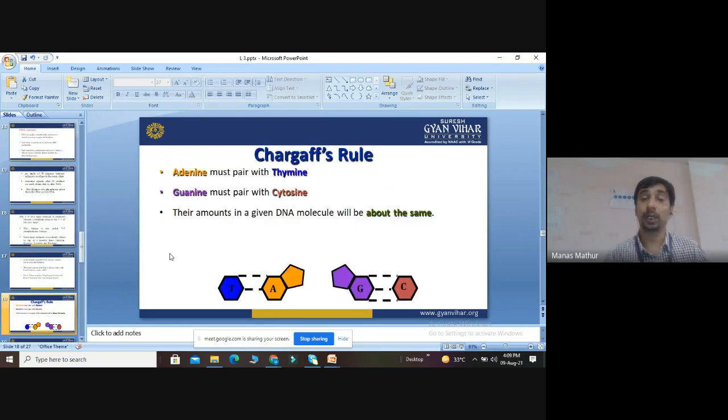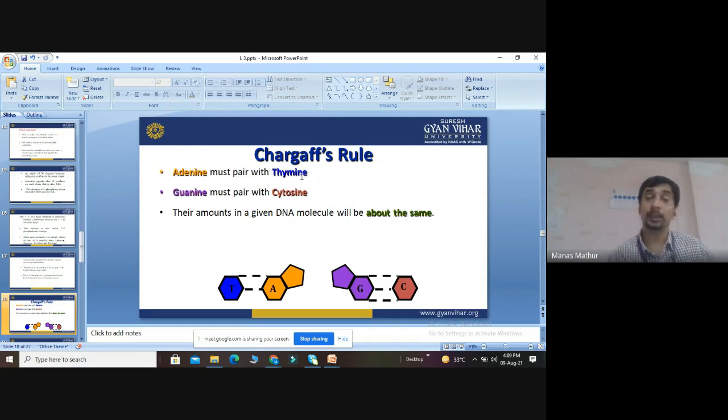Then we discuss Chargaff's rule. There was one scientist who told how we can determine whether the nucleic acid is single stranded or double stranded. It depends upon the base pairing. He told that adenine will always pair with thymine in DNA, and adenine always pairs with uracil in RNA. But guanine will always pair with cytosine. This is uniformly true, both for DNA and RNA.